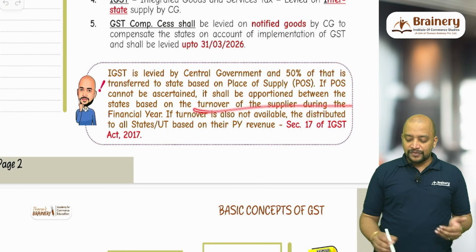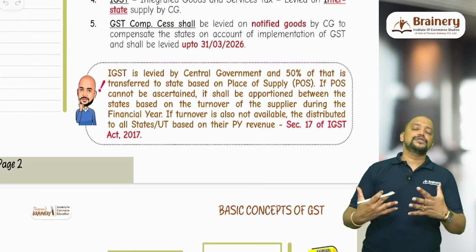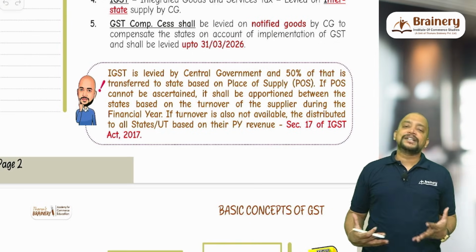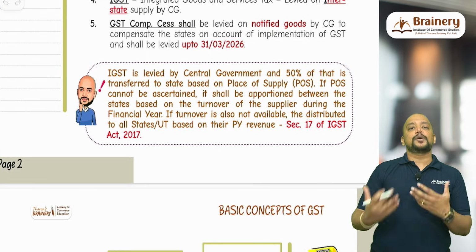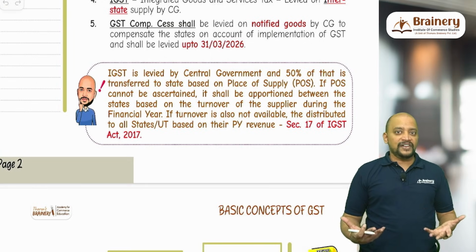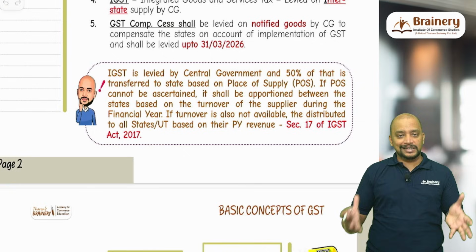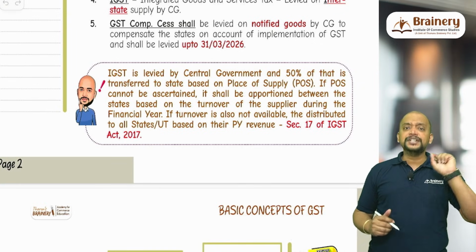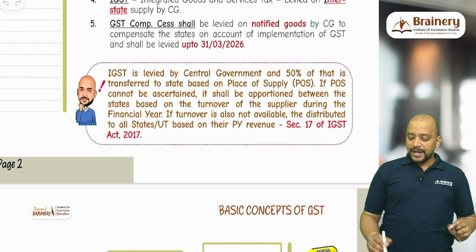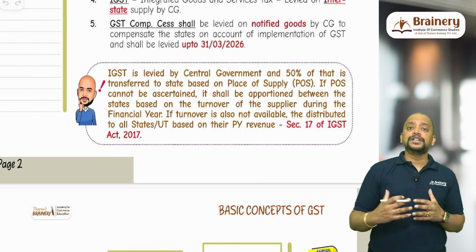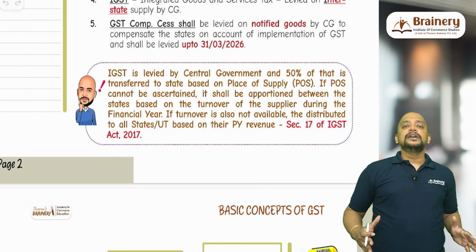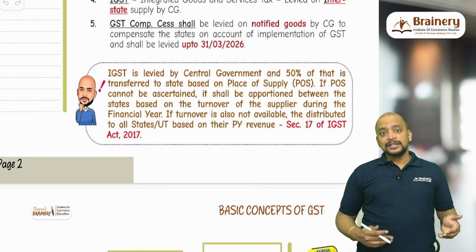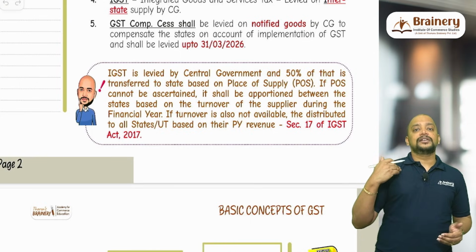So based on the turnover of the supplier during the financial year. If the turnover is also not ascertainable, why would it not be ascertainable? Maybe I am not filing the returns properly, so GSTR-1 is not filed properly, or the annual return is not filed properly, and so on. Then the turnover may not be ascertainable. In that case, it will be apportioned to all the states based on their previous year revenue. Which revenue? GST revenue. So all the 28 states plus 3 union territories with state legislature.